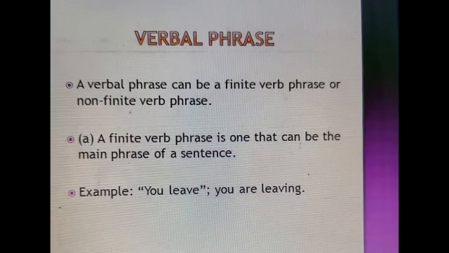Next, verbal phrase. A verbal phrase can be a finite verb phrase or non-finite verb phrase. A finite verb phrase is one that can be the main phrase of a sentence. Example, you live, you are living.